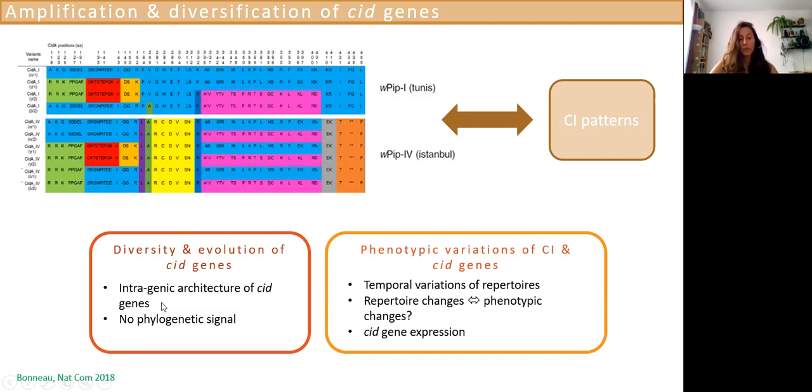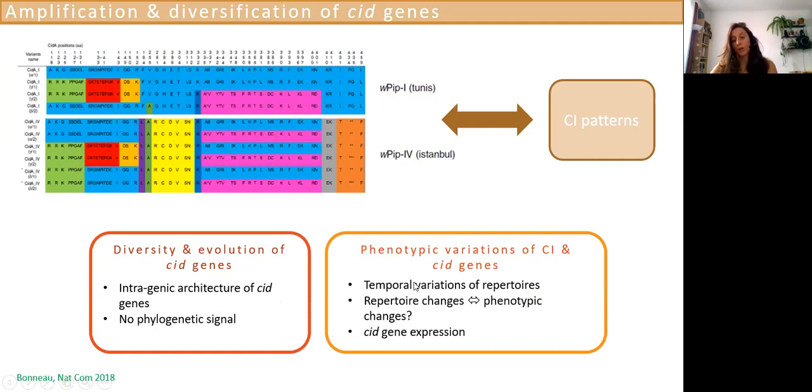And I've also been trying to see whether there's a phylogenetic signal in all those, what we call variants, because if they explain CI, we would expect that. What I wasn't expecting is that there's no phylogenetic signal, so we're trying to see something else, so maybe geography or maybe having a look at more smaller blocks.